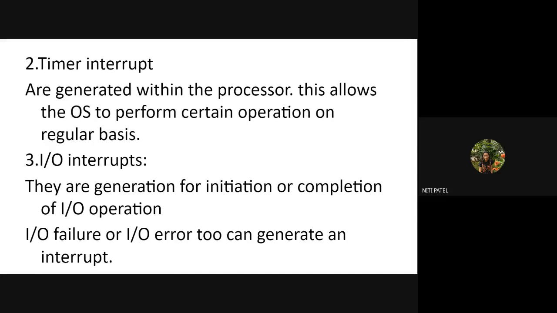Therefore, whenever a program is given for execution, and the CPU stops that execution and goes to perform any operating system related task, we call it a timer interrupt. Okay. Why? Because in this case, the execution of the program was at least priority and the operating system task was at the highest priority. That is what is called a timer interrupt.